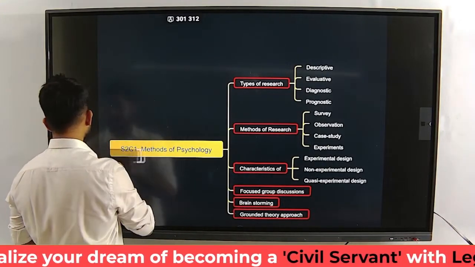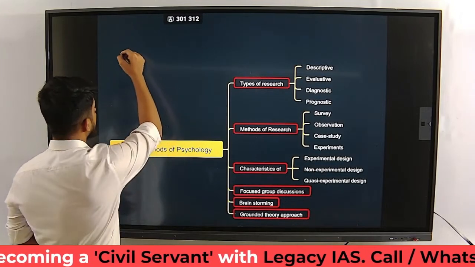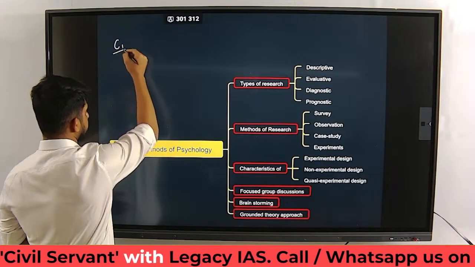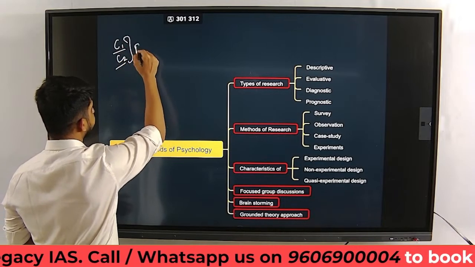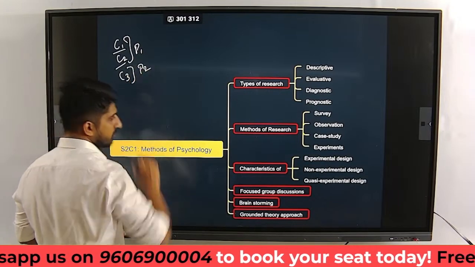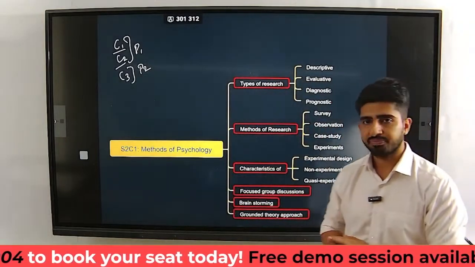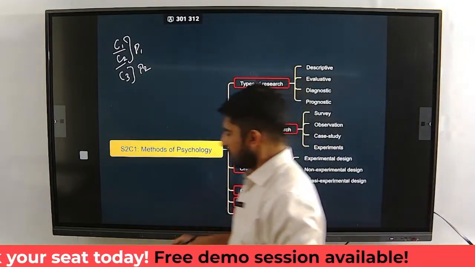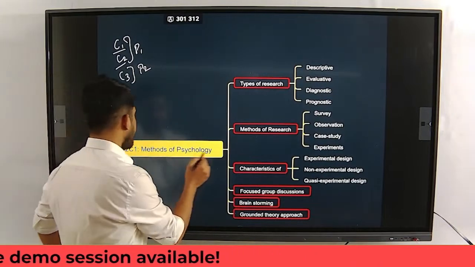The first two chapters, C1 and C2, belong to paper 1, whereas C3 belongs to paper 2. These three chapters we study together. The first chapter in section 2 is the methods of psychology.